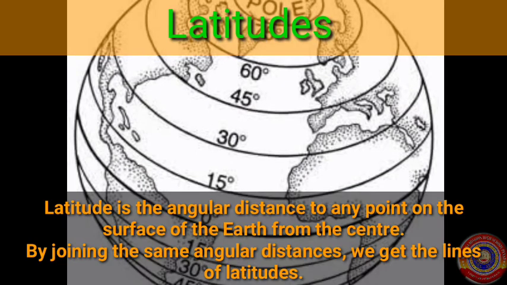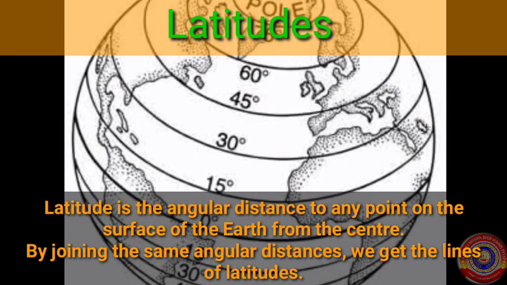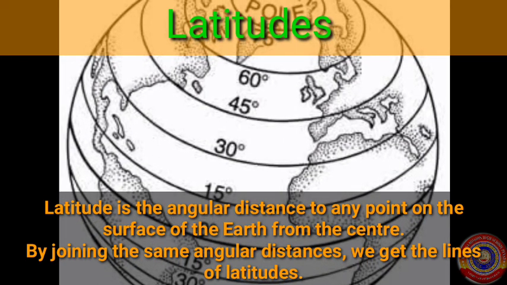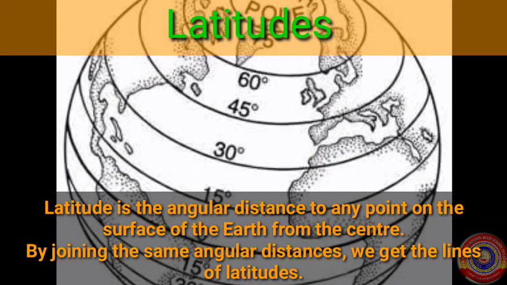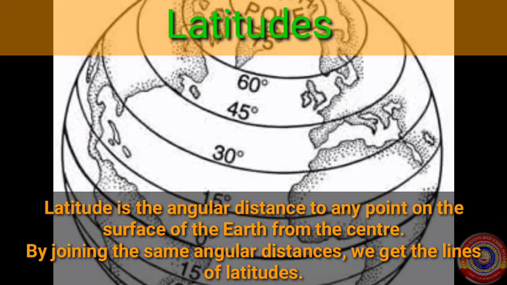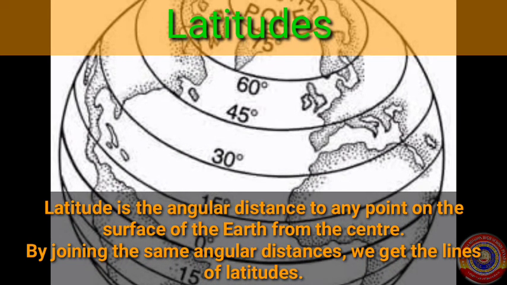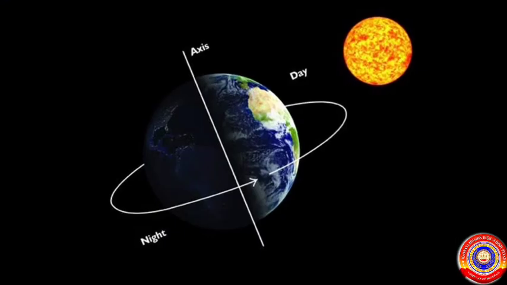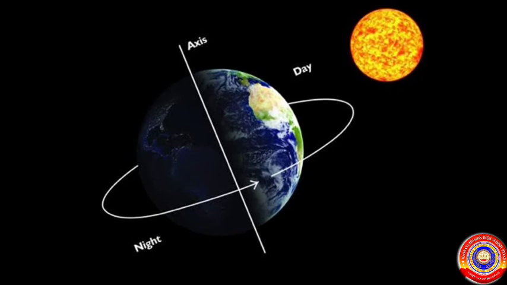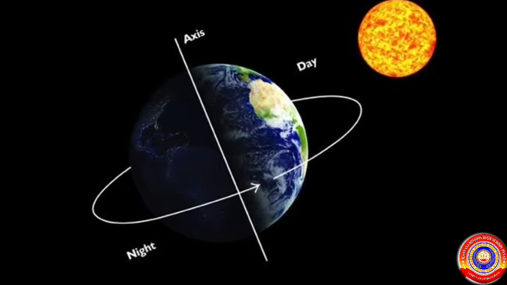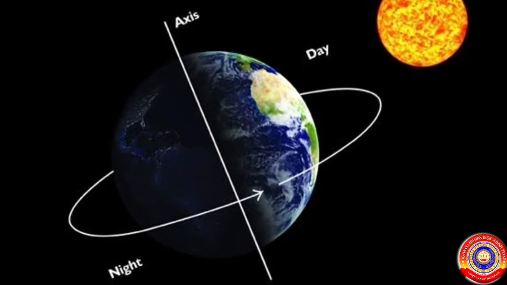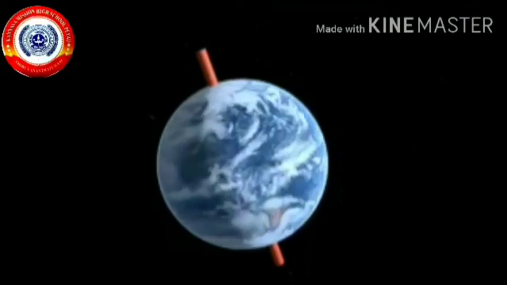Latitudes. Latitude is the angular distance to any point on the surface of the earth from the center. By joining the same angular distances, we get the lines of latitudes. Imagine there is a straight pole passing through the center of the earth. This imaginary line is the axis of the earth. The earth rotates on this tilted axis.